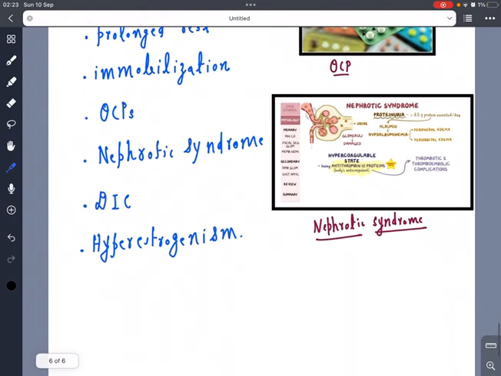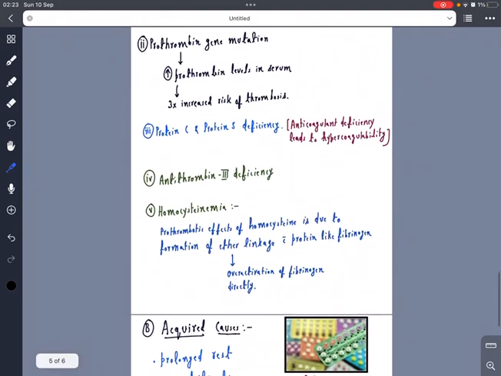Nephrotic syndrome: in nephrotic syndrome, the protein that is the antithrombin 3, which is the body's anticoagulant, will be lost in the urine. The anticoagulant deficiency will result in a hypercoagulable state of the body. Other acquired causes are DIC and hyperestrogenism. So this was all about the Virchow's triad of thrombosis.